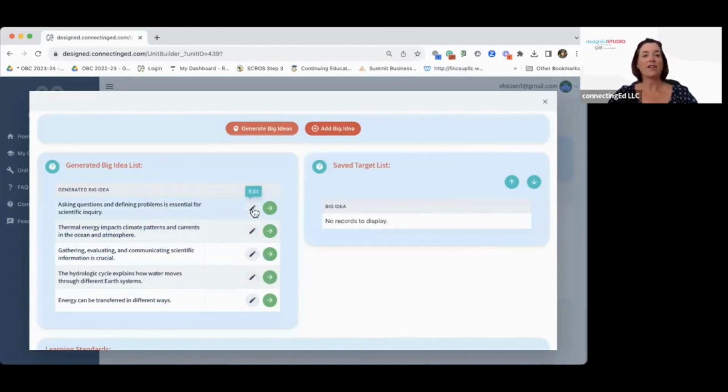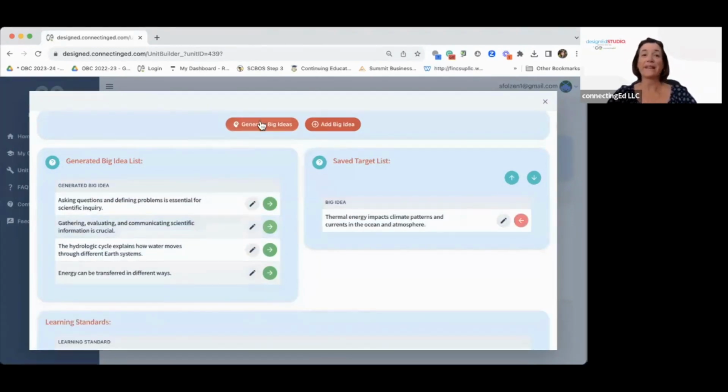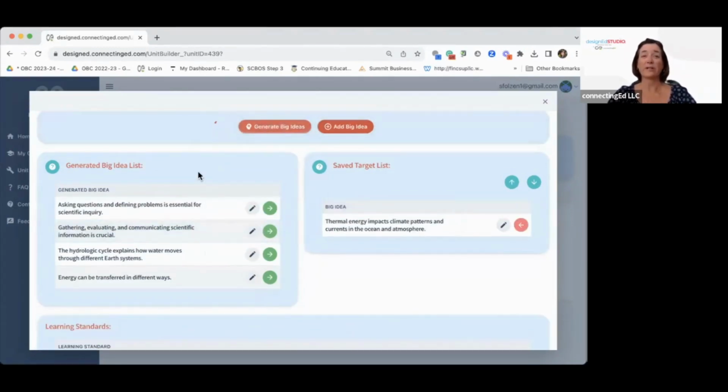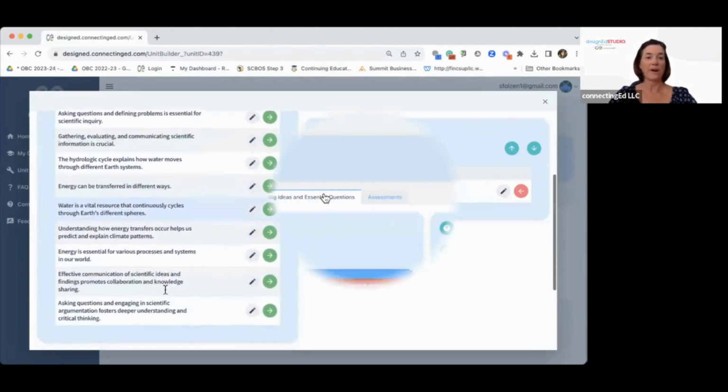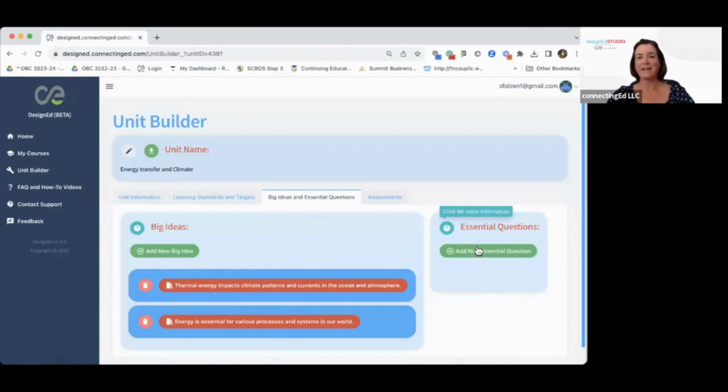The key is you edit things and you make it work for your classroom. That's one big idea that I really liked. If I want to look at some more, I can click generate big ideas and it will generate more big ideas for me. And then I can look down through them and decide what I want. All right, so there's my big ideas. And then remember, don't forget, click for information.